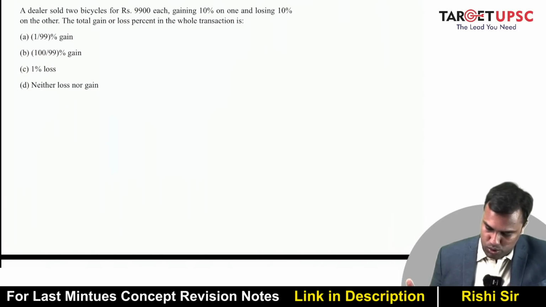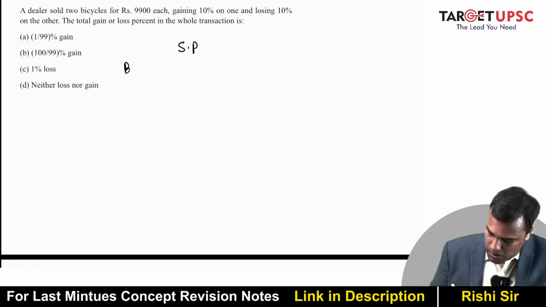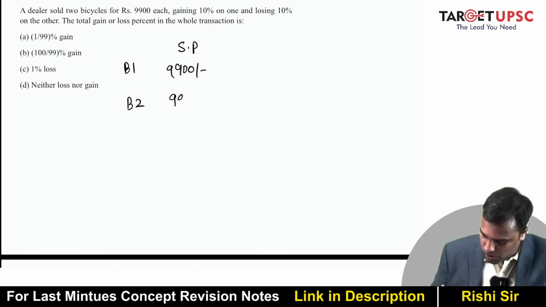A dealer sold 2 bicycles for rupees 9,900 each, gaining 10% on one and losing 10% on the other. The total gain or loss percent in the whole transaction is? So selling price of bicycle 1 is 9,900, and for bicycle 2 also it is 9,900.